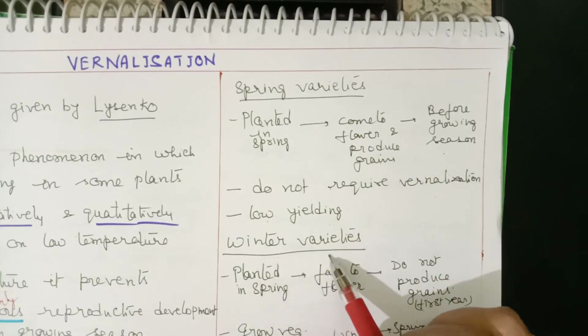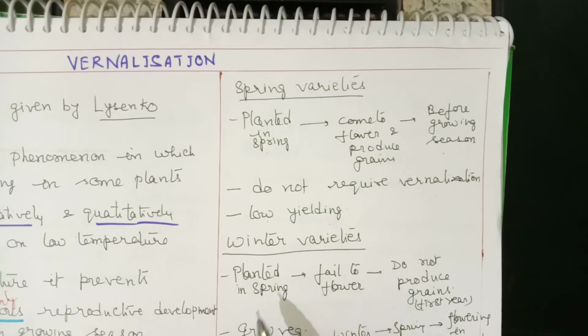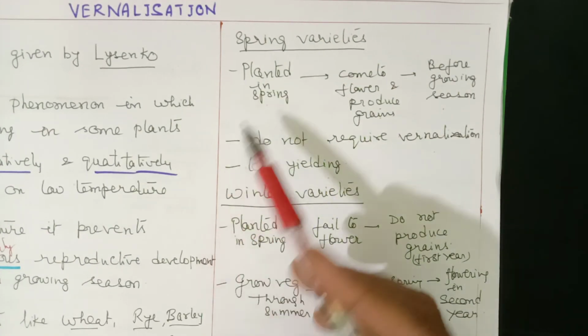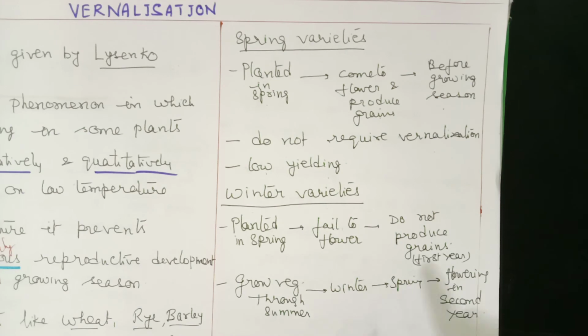There are winter varieties. The plants have both the varieties, spring variety as well as winter variety. The spring variety will give very low yield because it is not exposed to low temperature. And winter varieties, suppose they are planted in spring season just like the spring varieties. Then what happens? They fail to flower and they do not produce any grains in that year at all. In the first year they do not produce any grains.